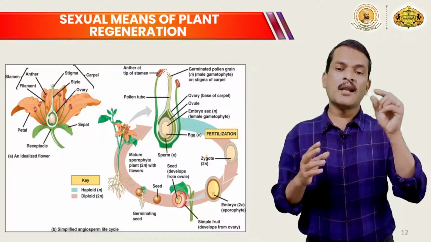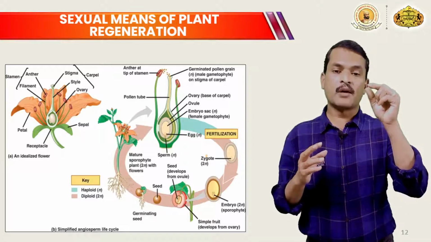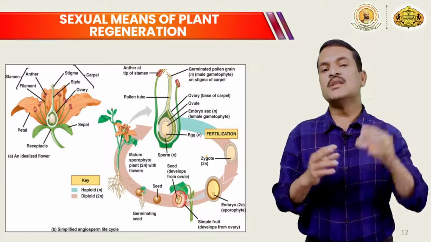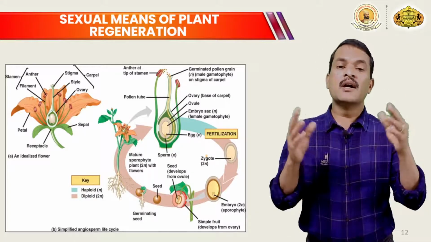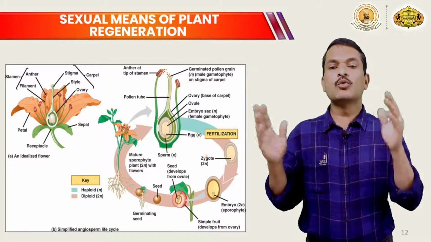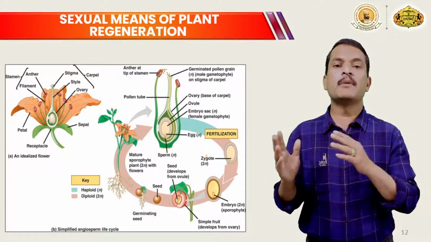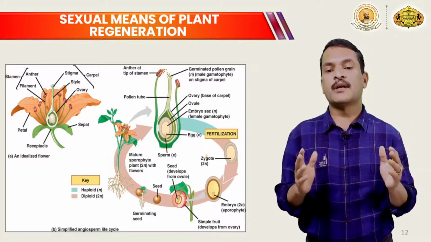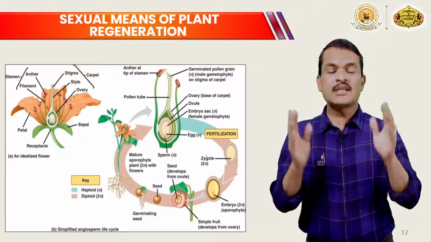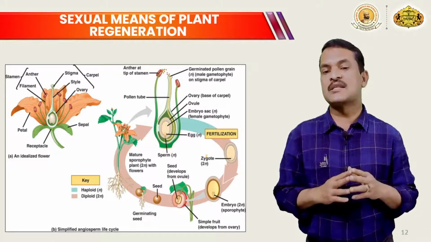The male gamete coming from the pollen tube will fuse with the female gamete, the egg cell. There will be fertilization of these two sexes, the male gamete and the female gamete, and the resultant product is known as a zygote. This zygote is a single cell structure.